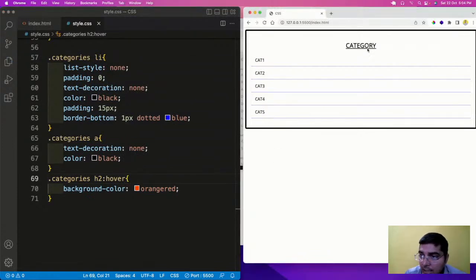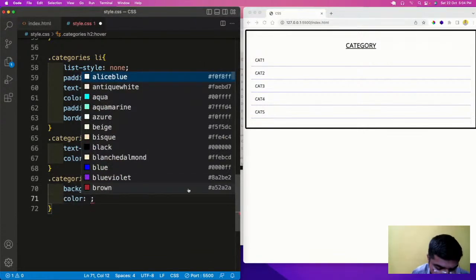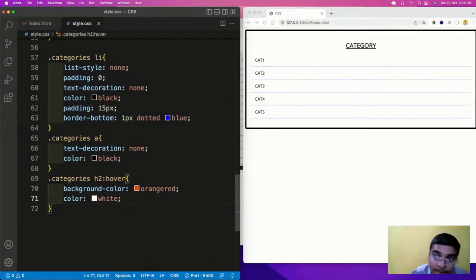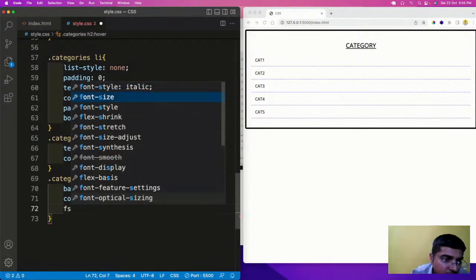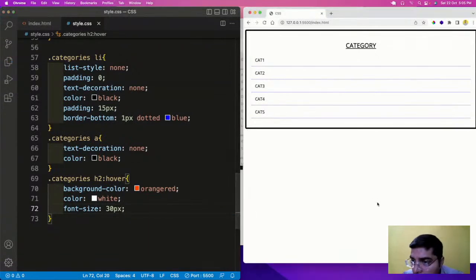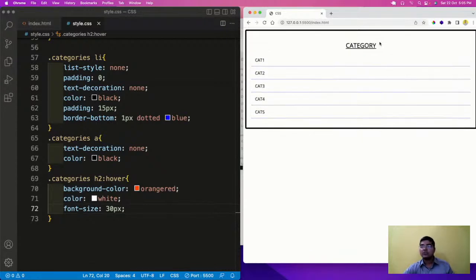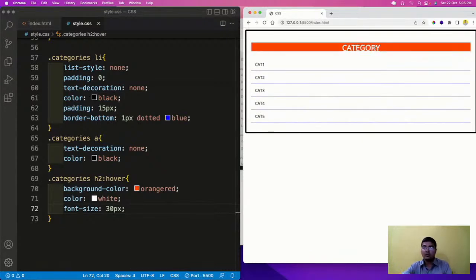So as soon as I put my mouse here, the font color will change to white. And font size also we want this to increase to 30px. Yes, this is how you can add effects. So this is how the styling of list has been completed.